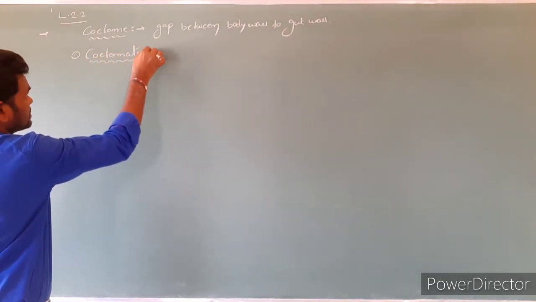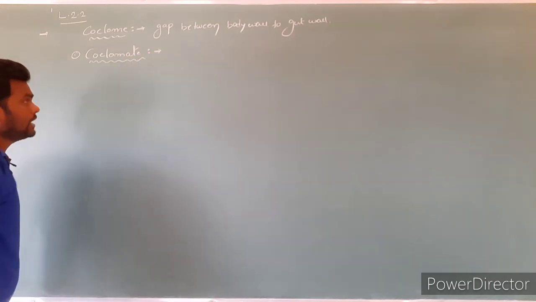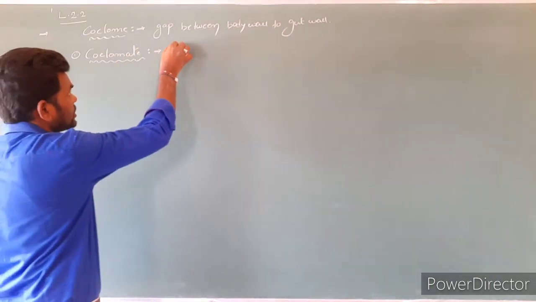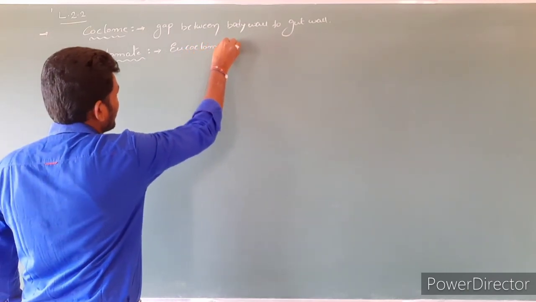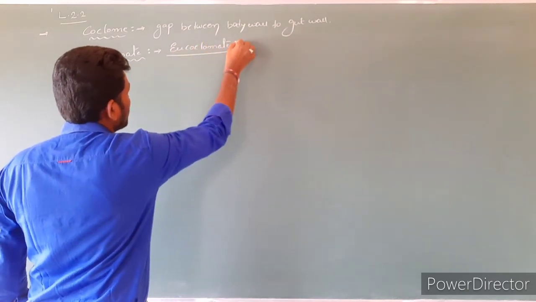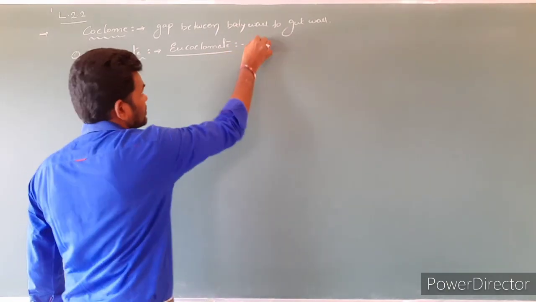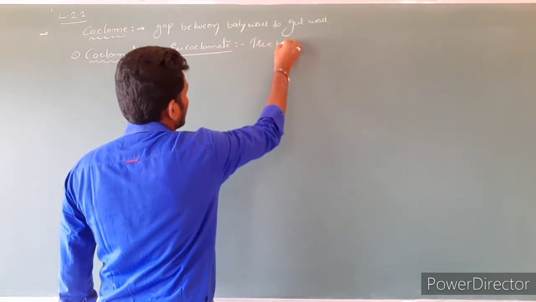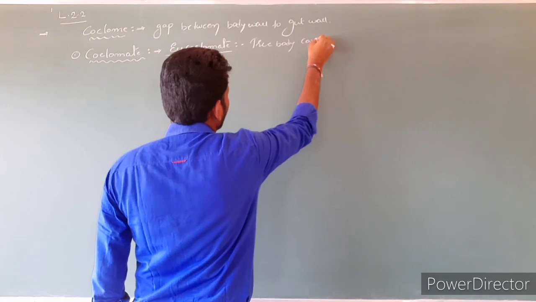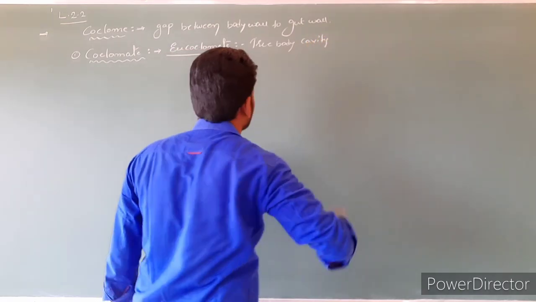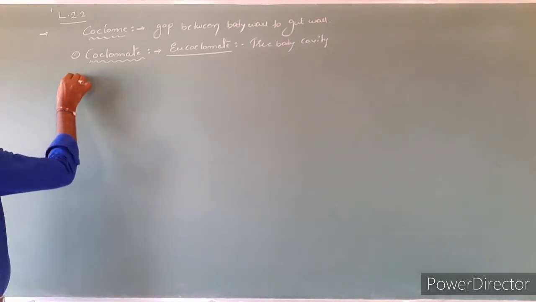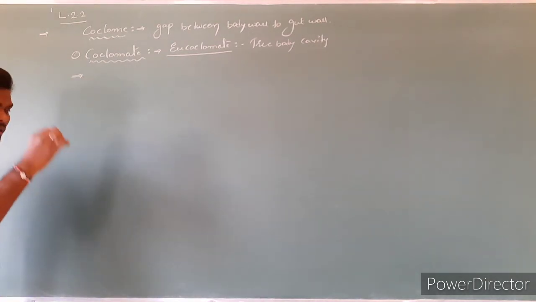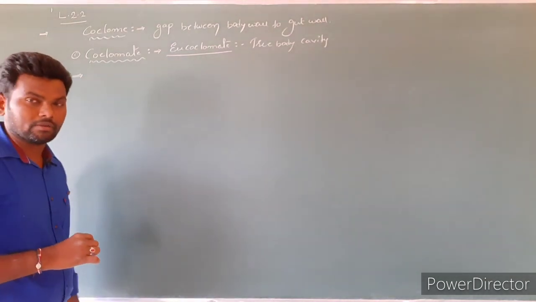The first one is coelomate. It is also called eucoelomates. It means a true body cavity is present. True body cavity, nothing but coelom, is present. Generally, this coelom is located in the mesoderm.